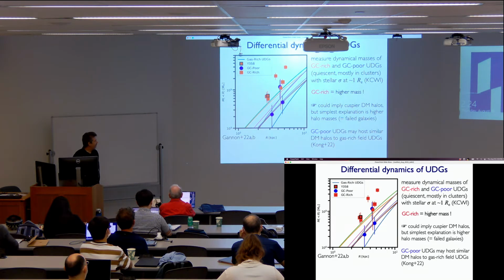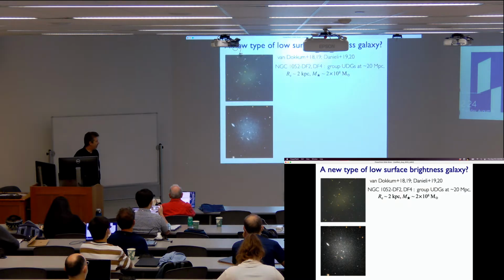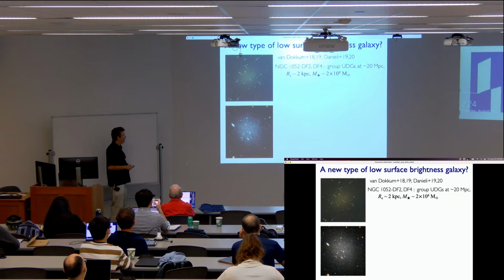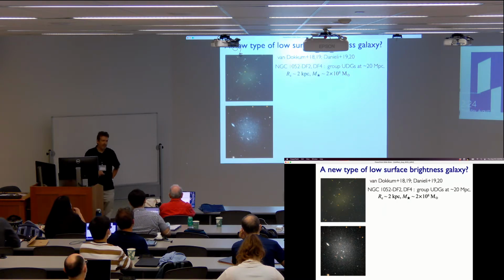Okay, so that is these massive UDGs, but I'm going to talk about something actually the opposite of that, which is a different type of UDG. This one is not technically a UDG. It's low surface brightness dwarfs in the nearby universe. When we spotted these with lots of star clusters, we thought, great, here's a really nearby one, do some detailed dynamics, understand what's going on.